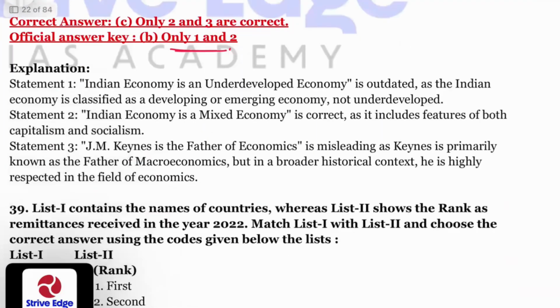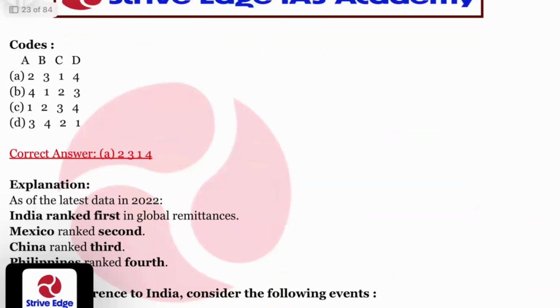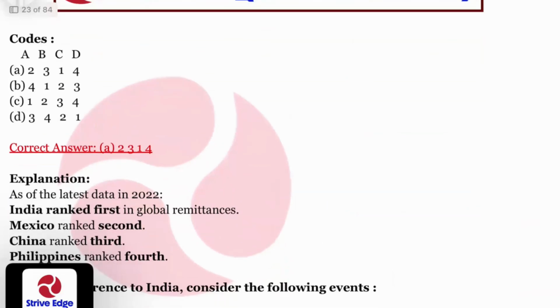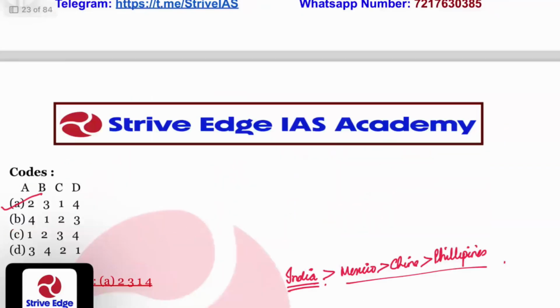Question 39. Country and the rank. So we have to match what is the rank of the countries in terms of remittances. India topped in remittances. We know that continuously India only tops in remittances. Then Mexico is second, then China is third, and Philippines is fourth. So the correct answer is 2, 3, 1, 4.